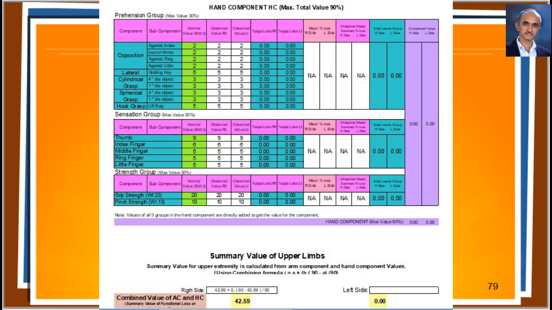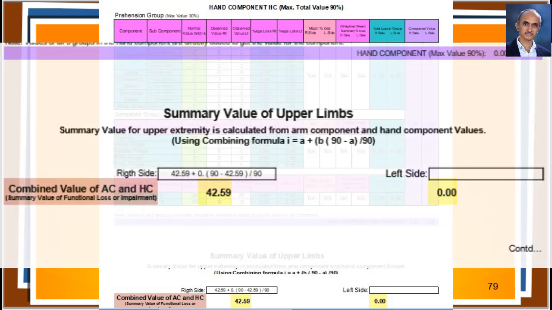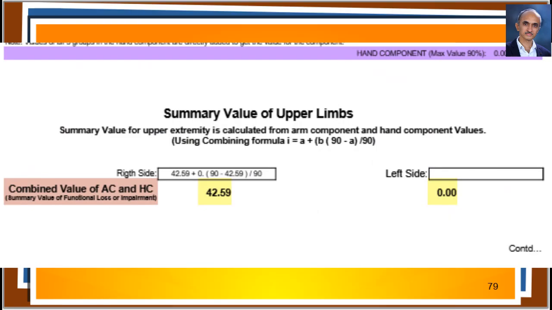Page 3 looks like this and contains the hand component. You can see that there are no losses in the hand component as it was normal. At the bottom, you can see the summary value of impairment for the upper limb as 42.59%. That is the result of combining of the arm and the hand components.